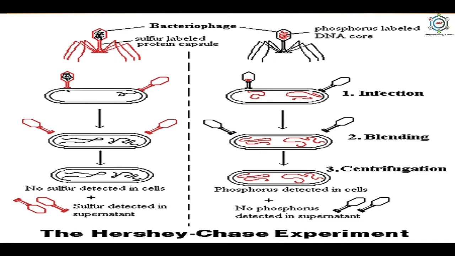The protein coats, being lighter, stay in the supernatant and the infected bacteria settle down in the centrifuge tube. It was found that almost the entire radioactivity was associated with the protein coats in the supernatant and almost none with the bacterial cell. This showed that the bacteriophage protein coat did not enter the bacterial cell during the infection.